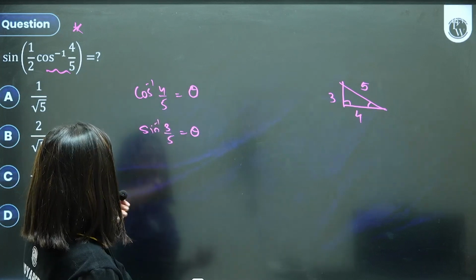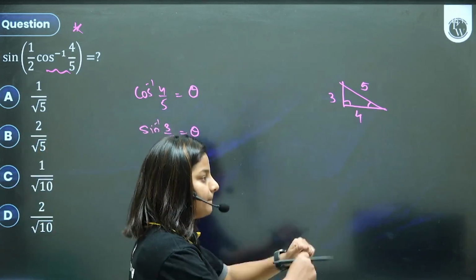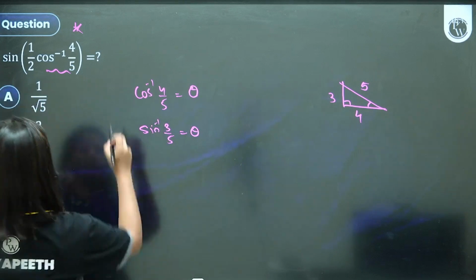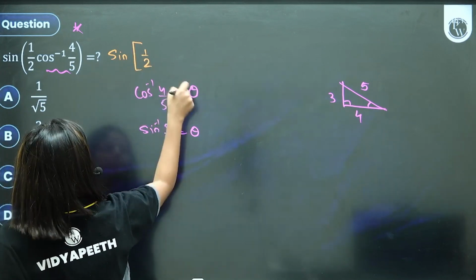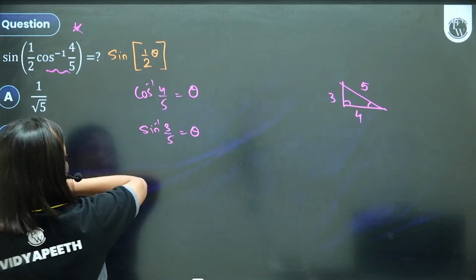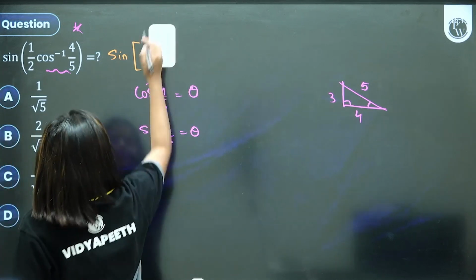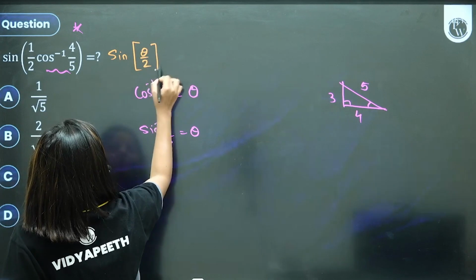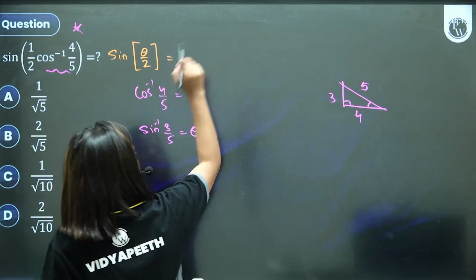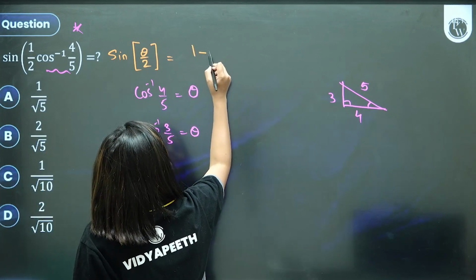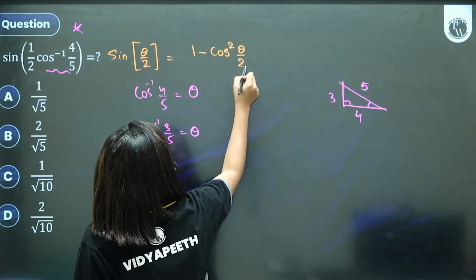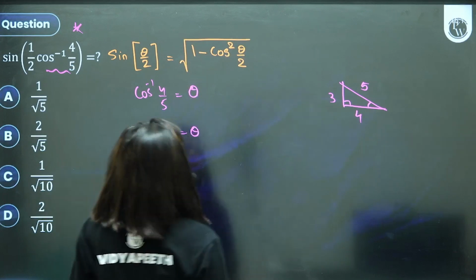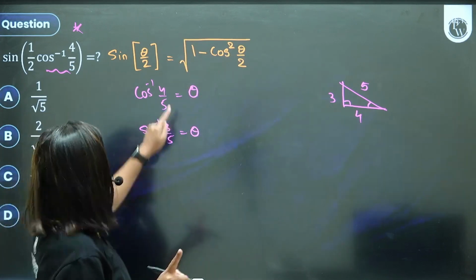Cos theta is 4 by 5. कुछ करना होगा. Sine of half of theta. Sine of theta by 2 मिल गया. Basically, this is sine of theta by 2. Can I write sine of theta by 2 as root of 1 minus cos square theta by 2 inside a square? लिख सकते हैं ना बच्चों?